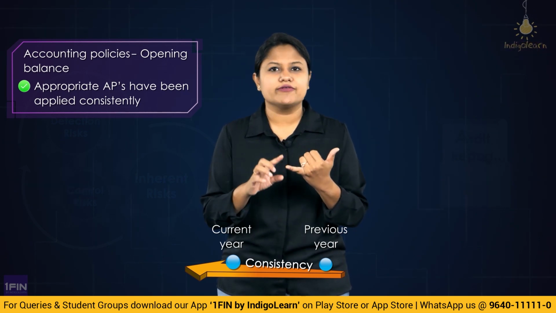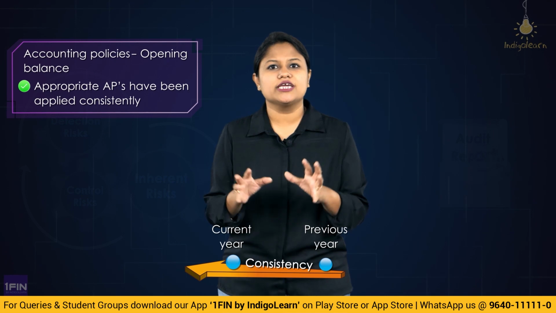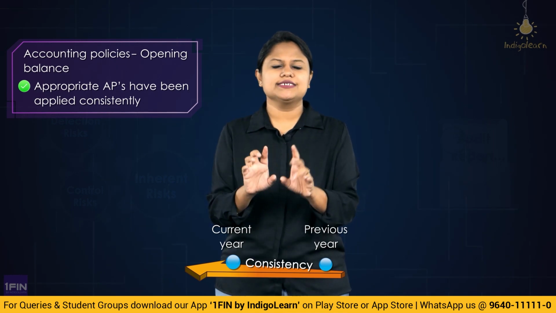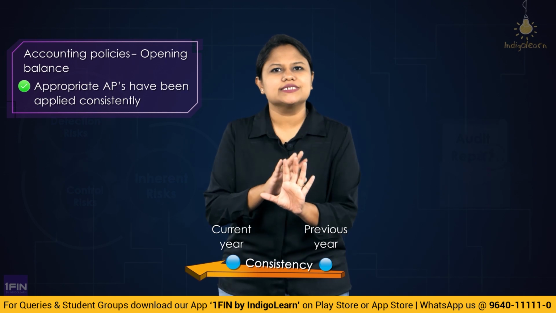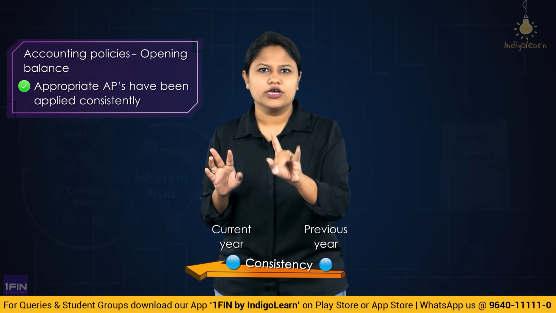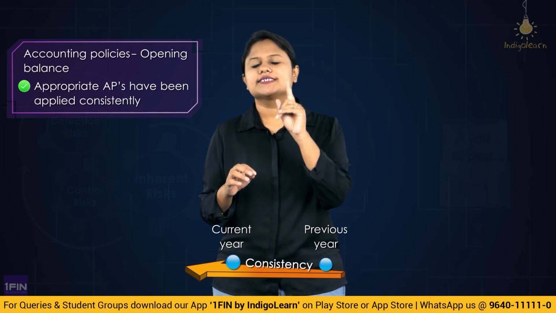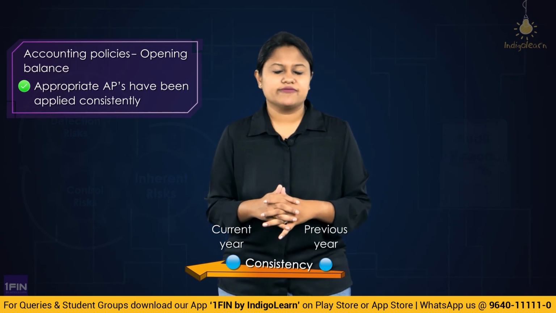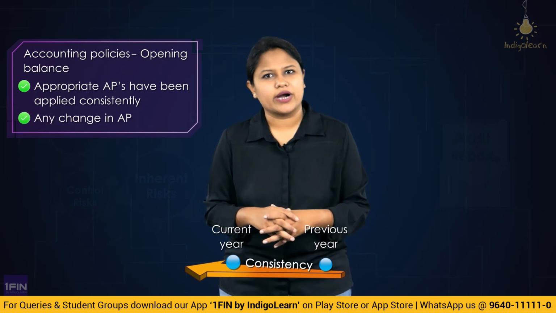So first, the auditor will obtain sufficient appropriate audit evidence with respect to the reflection of the opening balance with appropriate accounting policy. That means the policy adopted is appropriate and has been consistently followed from the previous year to the current year, correct? Then suppose the management has changed the accounting policy due to some requirement.